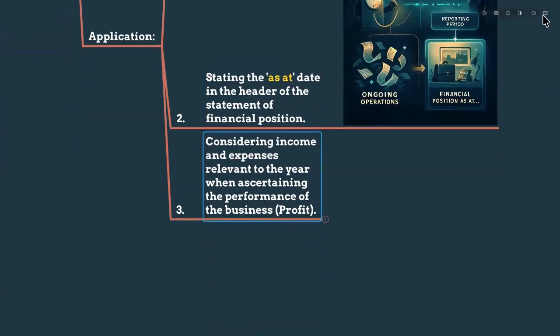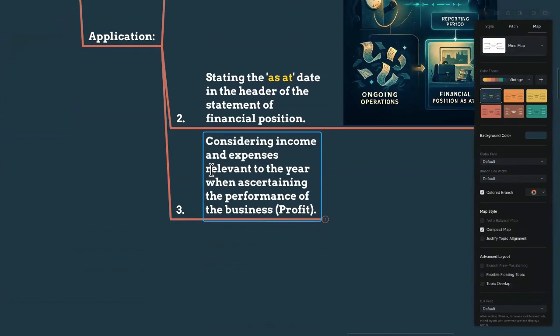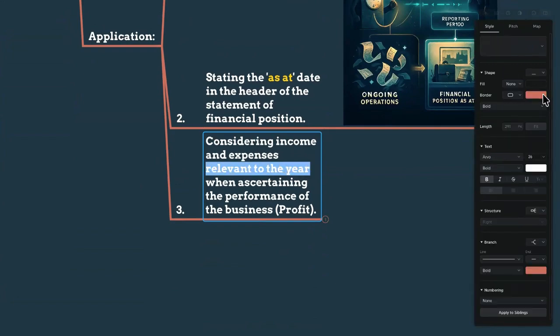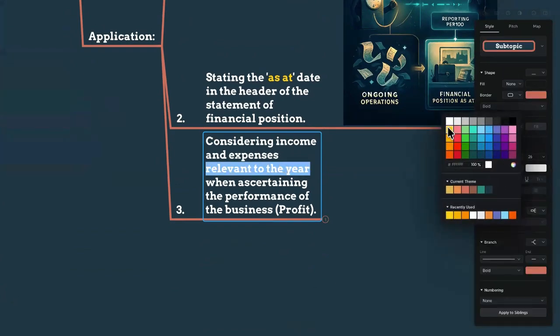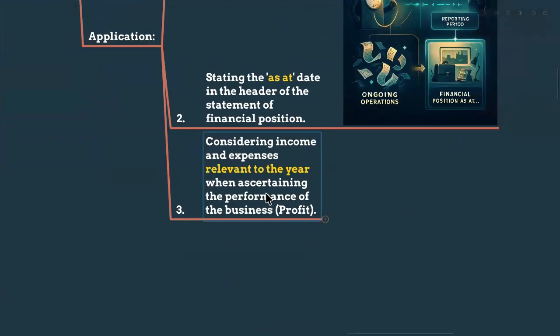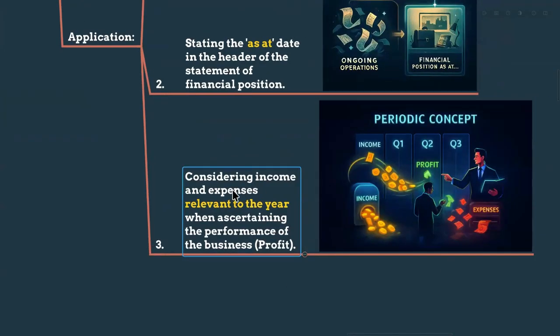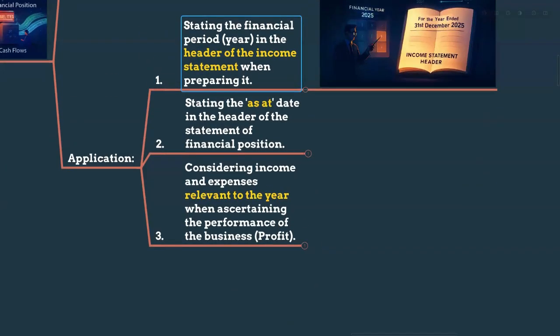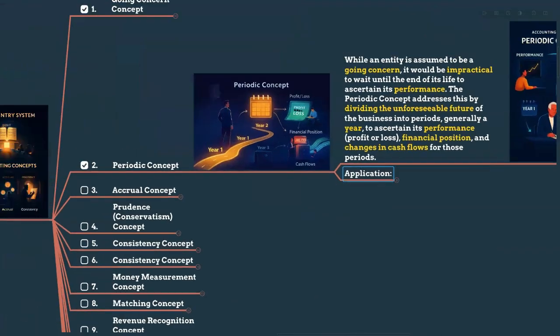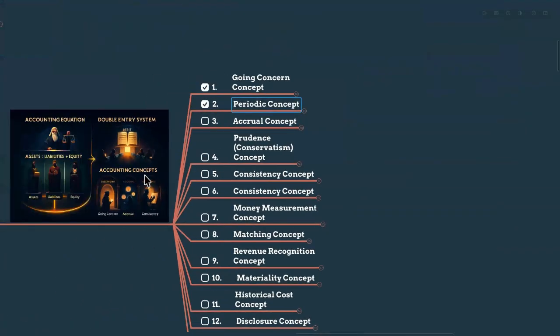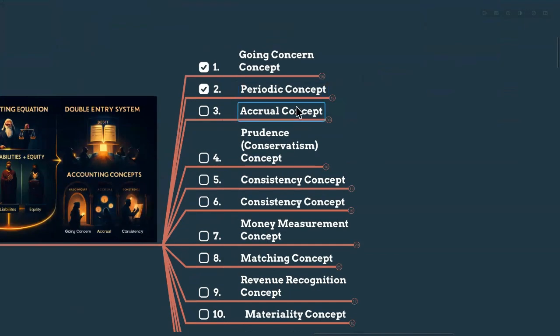As well as we are considering the income and expenses relevant to the particular year. We are not going to include any income or expenses that represent the next year, as well as we are not going to include any income or expenses that are relevant to the previous year. We are actually going to care only about the expenses and the income that are relevant to the particular year we are preparing the income statement. So these are the applications of the periodic concept. I have discussed this in the previous session as well.